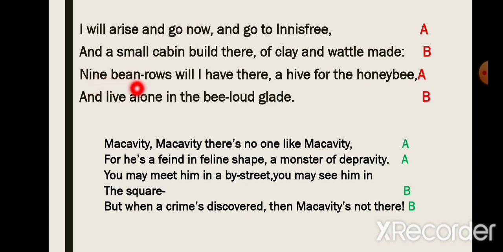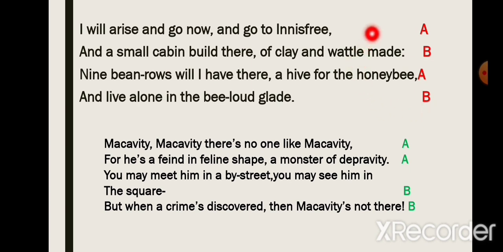Next line, "Nine bean rows will I have there, a hive for the honey bee." Now this line ends with honey bee. This word rhymes. It sounds the same as Innisfree, honey bee. And to Innisfree, this line we had given A. So here also we'll use A. Next, "And live alone in the bee loud glade." Now glade here rhymes with made. We had given it B, so this line will also be given B.